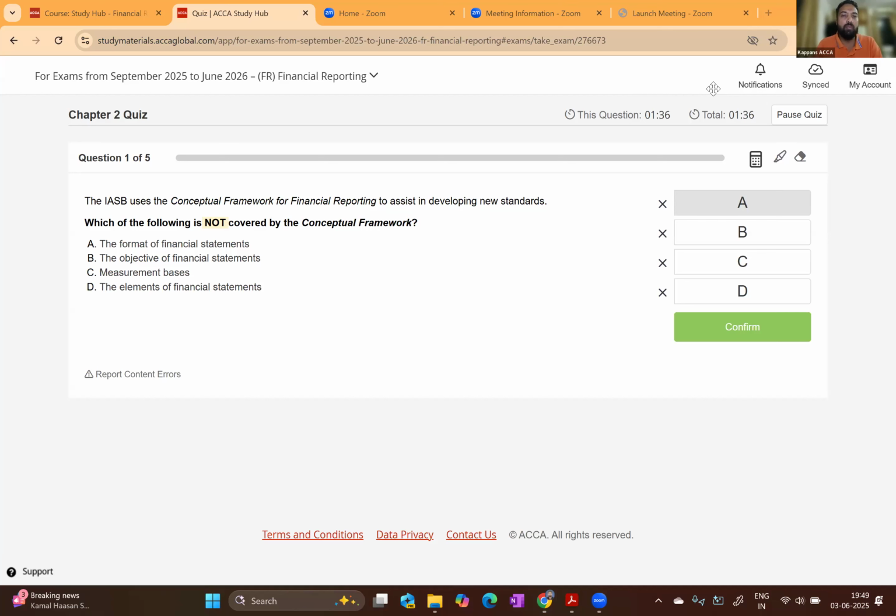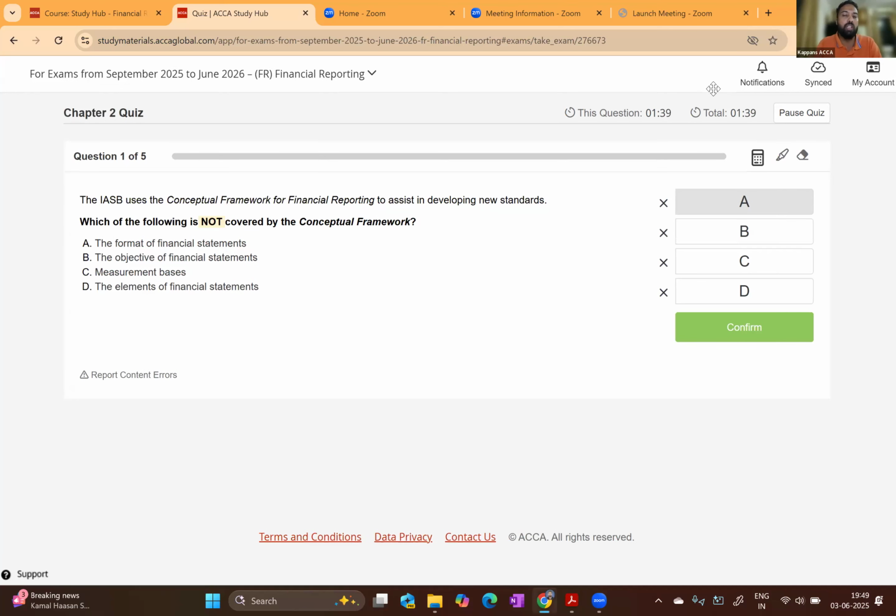IASB uses conceptual framework for financial reporting to assist in developing new standards. Which of the following is not covered by conceptual framework? They're asking which of the following is not covered by conceptual framework. Option A, format of financial statement. Option B, objective of financial statement. Option C, measurement basis. Option D, elements of financial statement. The answer is option A.